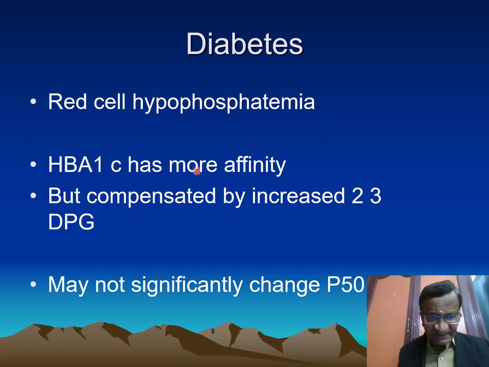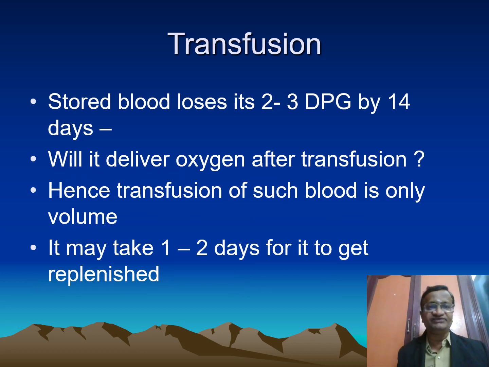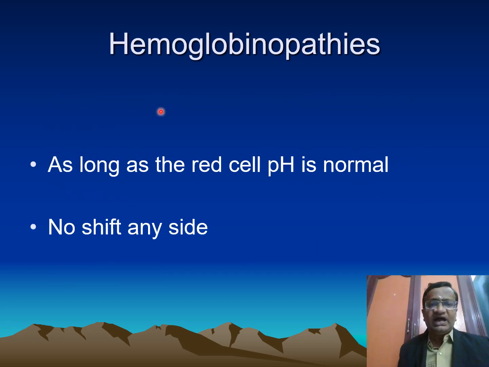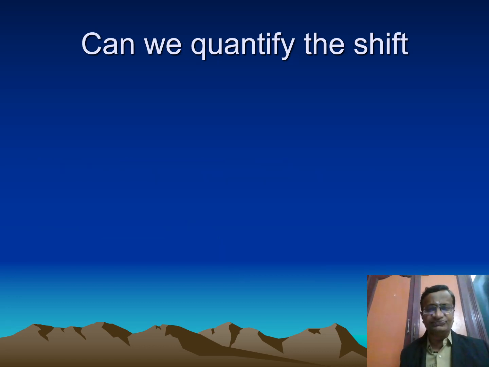Red cell hypophosphatemia, HbA1c has got more affinity, but compensated by increased 2,3-DPG. So there are a lot of small things, but they may not significantly affect or change P50. Stored blood loses its 2,3-DPG by 14 days. So hence transfusion of blood cells may be only volume. It may take some days to get replenished and get back again. As long as the red cell pH is normal, many hemoglobinopathies, no shift.